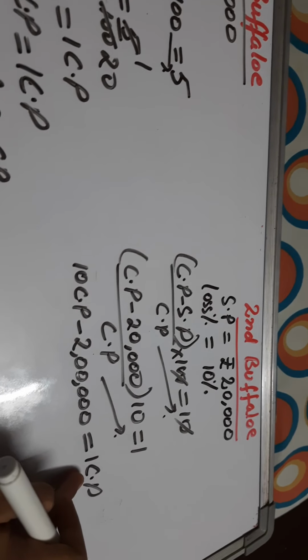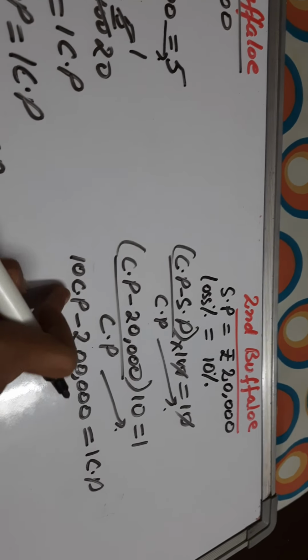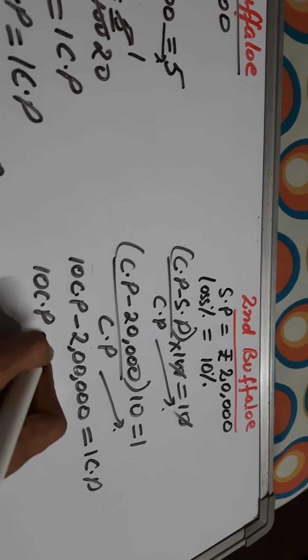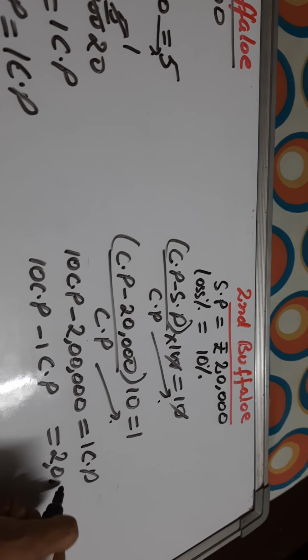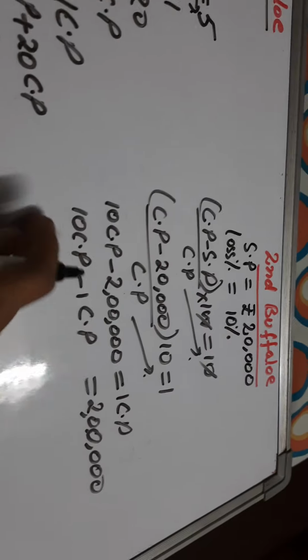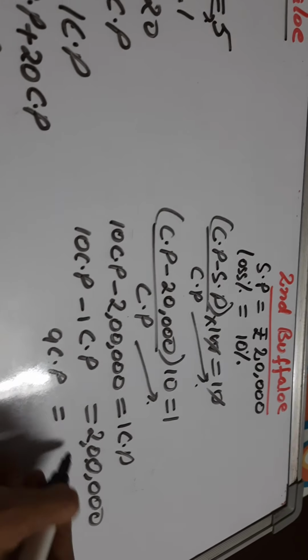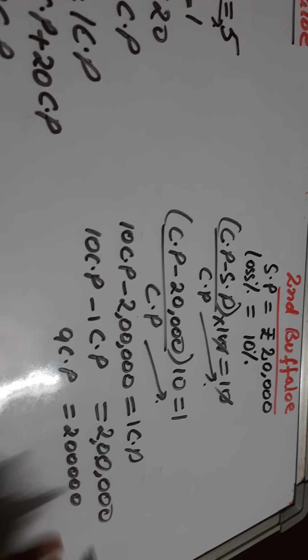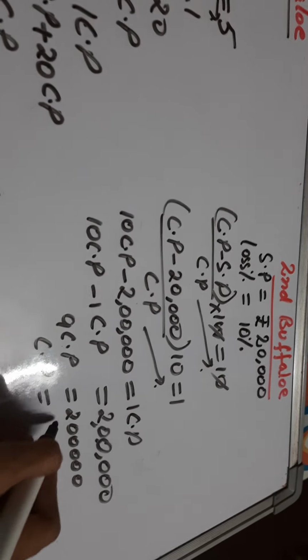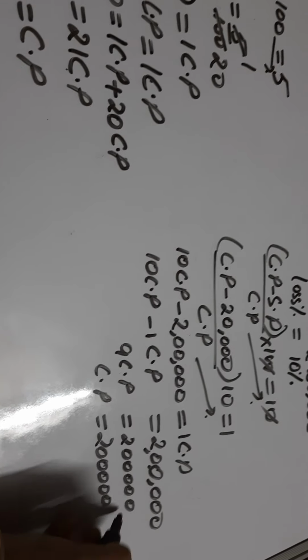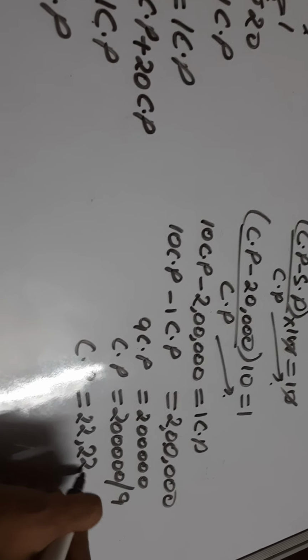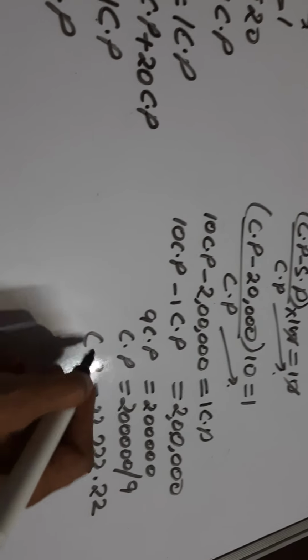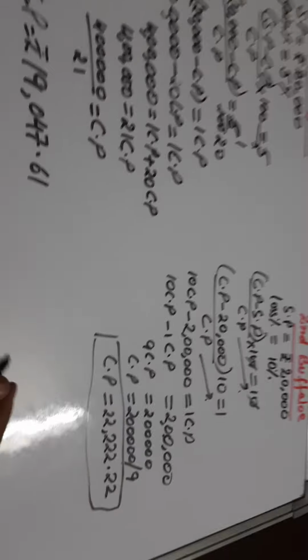Now this is CP term, this is CP term. Let us take it to this side. So 10 CP minus 1 CP, and we'll take it to that side, it will become positive 2 lakhs. So 10 minus 1, 9 CP is equal to 2 lakhs, and CP, it is multiplying, when it goes to the other side it will get divided. So the CP of the other buffalo will be 22,222 rupees and 22 paisa. This is the CP of the second buffalo.